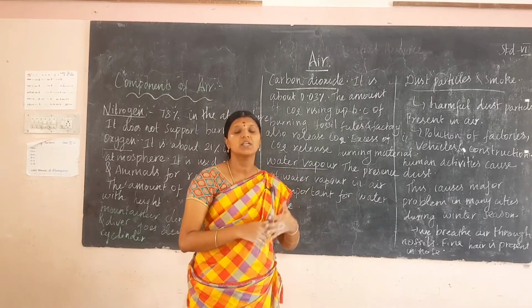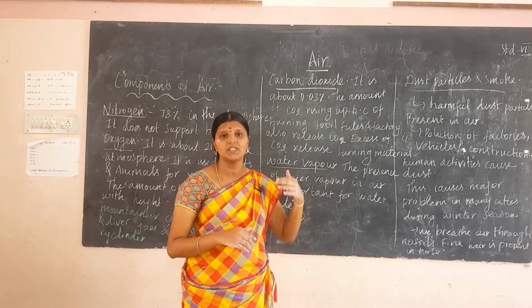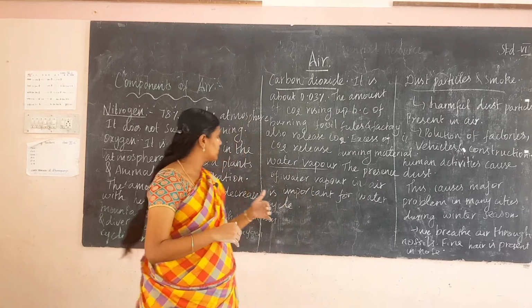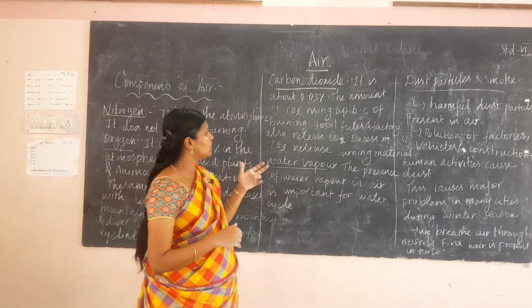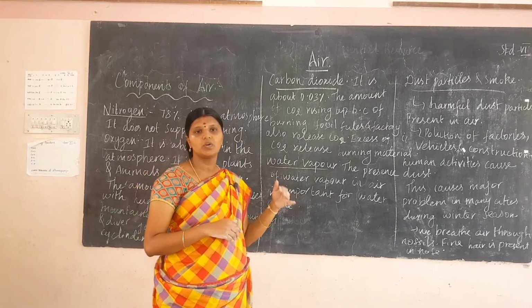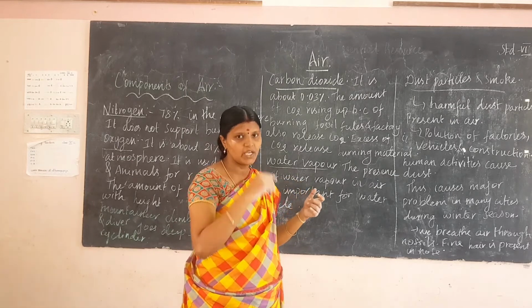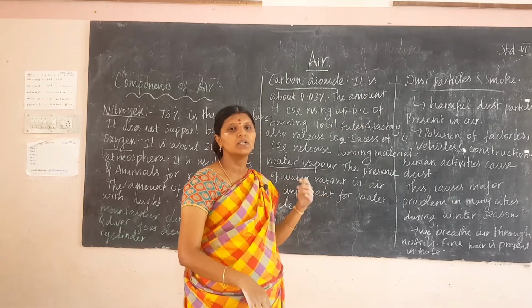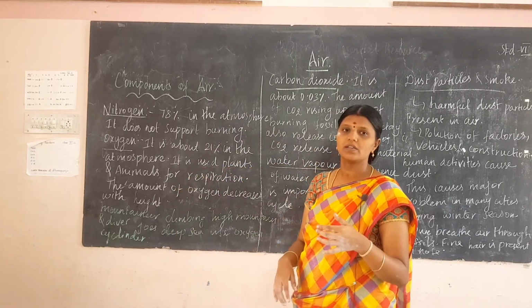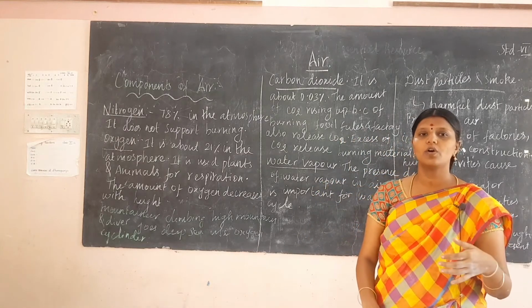The excess carbon dioxide rises because of burning fossil fuels and factories. This causes the temperature to increase and causes global warming.